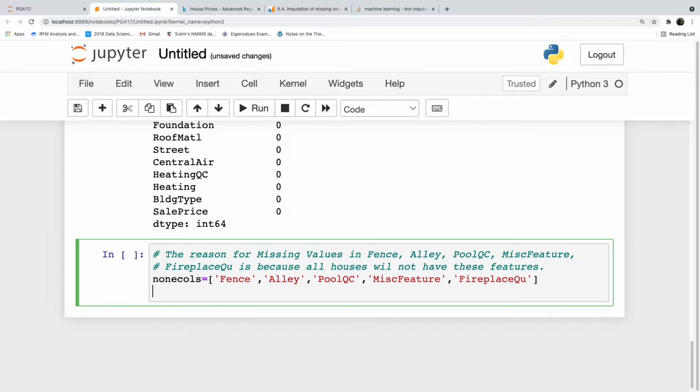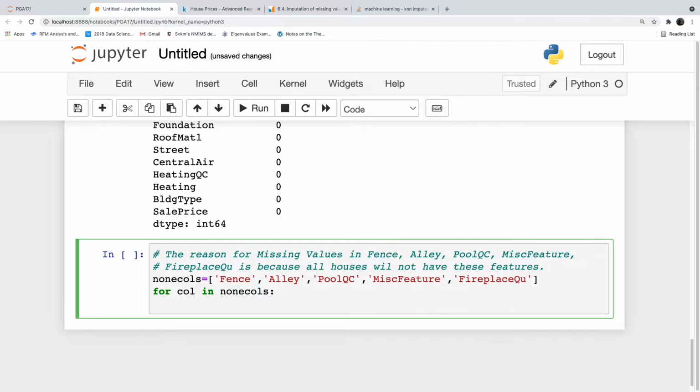Okay, so we can write a simple for loop for this. For col in none_cols, object_cols square bracket col is equal to object_cols square bracket col dot fillna, open bracket, single quote, not available.